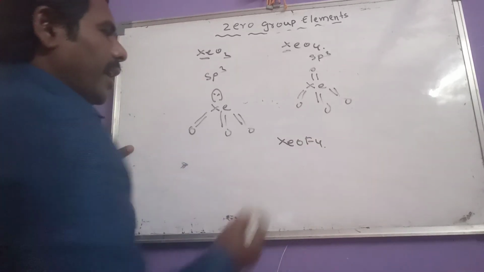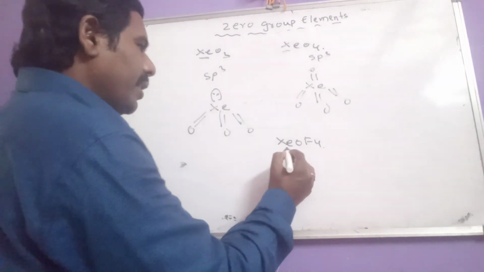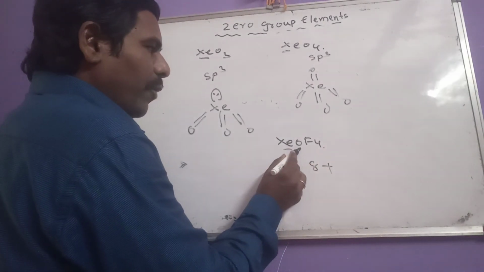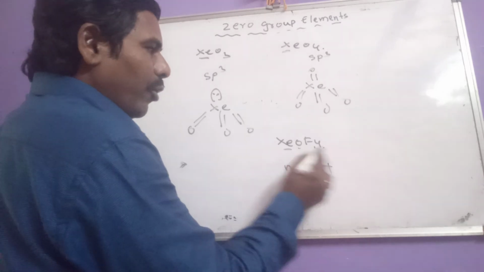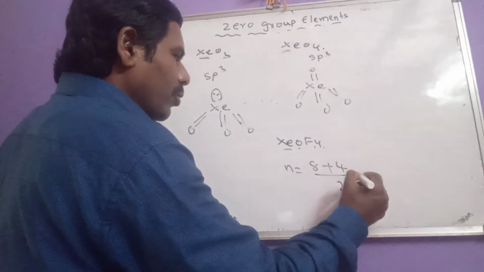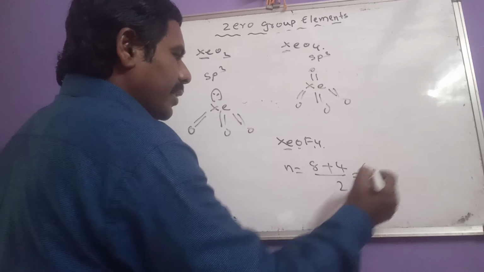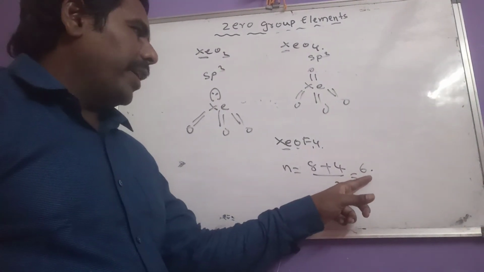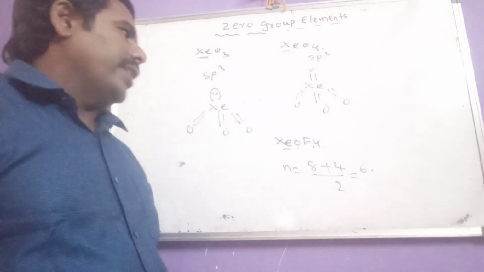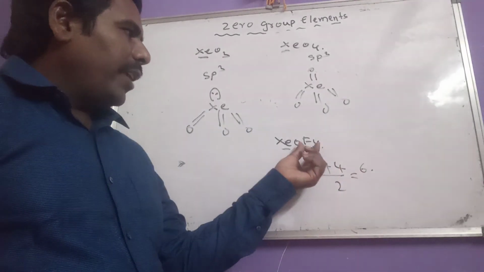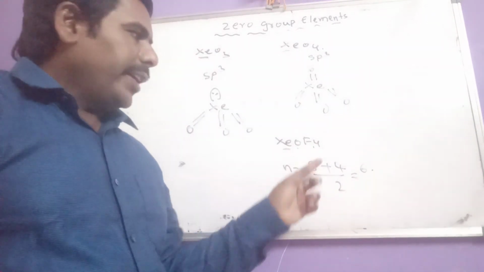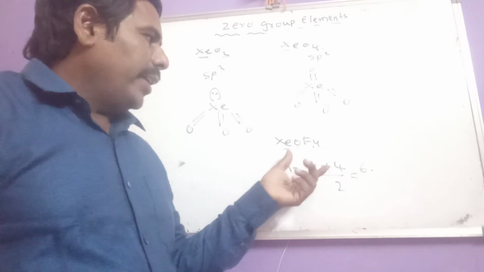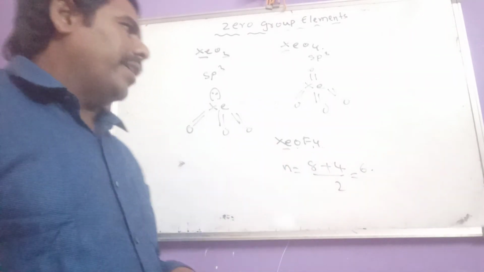Okay, now let us see the remaining two compounds. XeOF4. Let us calculate the number of hybrid orbitals. Xenon is group 8, so 8 plus 4 by 2, only fluorine is monovalent, means we get 6. So XeOF4 has sp3d2 hybridization. But here only 5 counter atoms are there. That means XeOF4 has one lone pair of electrons and square pyramidal geometry.